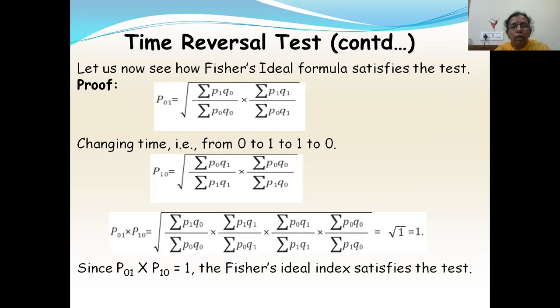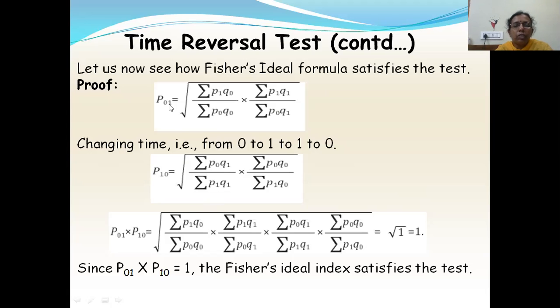Now let us see how Fisher's satisfies this test. So you have P01 equal to the square root of summation P1 Q naught by summation P naught Q naught into summation P1 Q1 by summation P naught Q1. This is Fisher's index number formula. Now I have to change the time from 0 to 1 into 1 to 0. So reverse this formula. P10 will be the root of summation P naught Q1 by summation P1 Q1 into summation P naught Q naught by summation P1 Q naught. Wherever you have 1, you write 0 in P10. Wherever you have 0, you write 1.